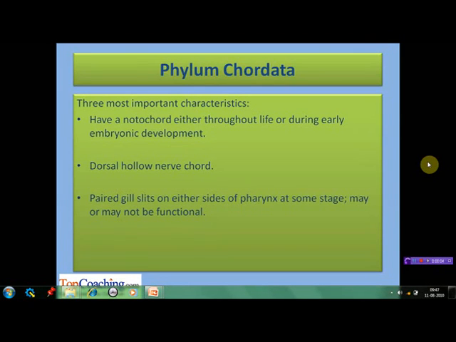Phylum Chordata has three very unique characteristics which differentiate it from the other phyla. First of all, the presence of notochord. All the chordates have a notochord which may be present either throughout the entire life or during some stage of early embryonic development. It may or may not be replaced by vertebral column in later stages. Second is the presence of nerve cord which is dorsal in position and hollow. And the third unique characteristic is paired gill slits, which are present on either side of the pharynx at some stage of their life cycle. They may or may not be functional in the adults.